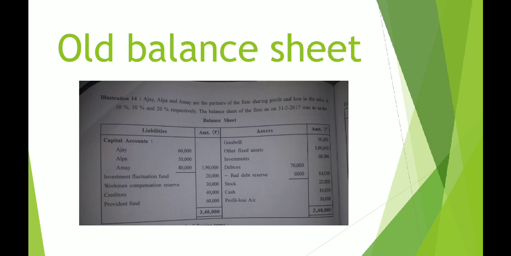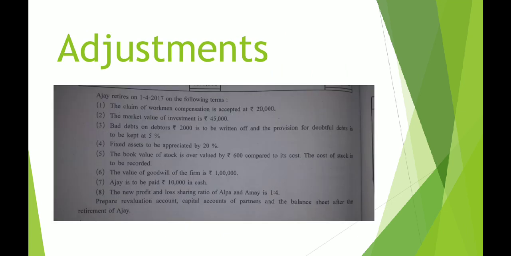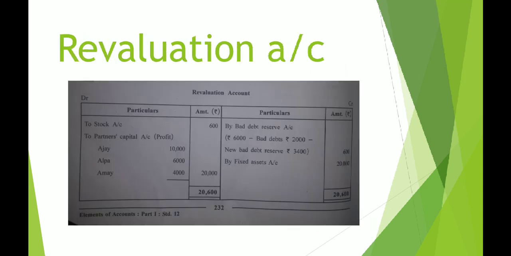So we are not going to write 15,000 on the debit side of the revaluation account. Now, talking about the remaining 5,000 of the investment fluctuation fund, how to deal with that? We'll check here.